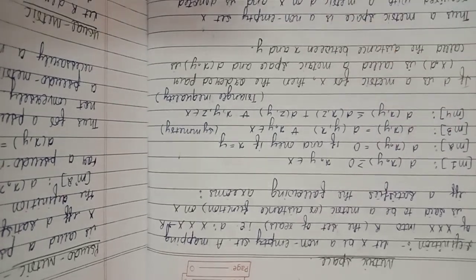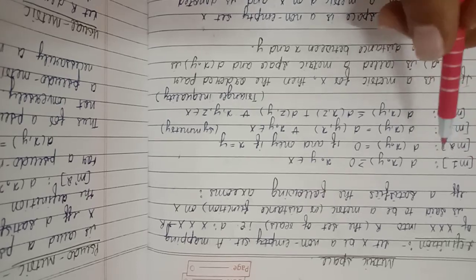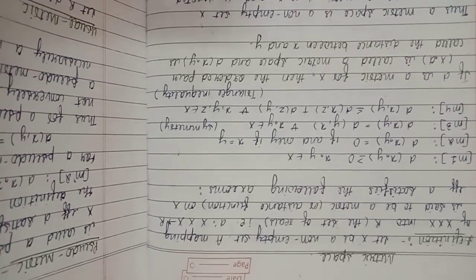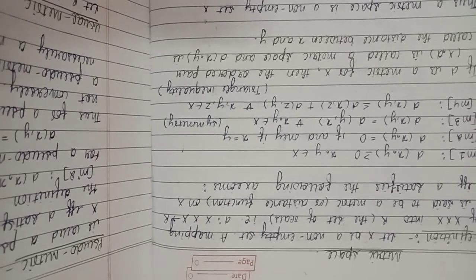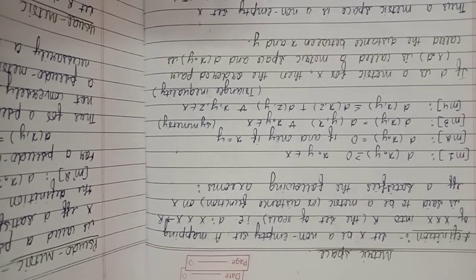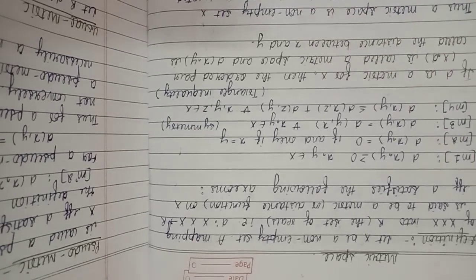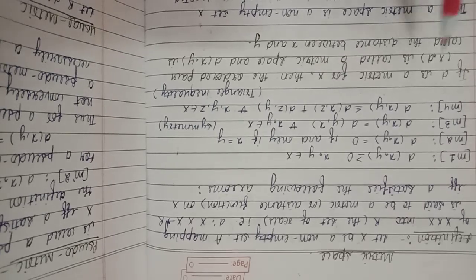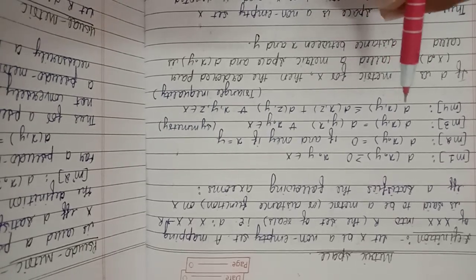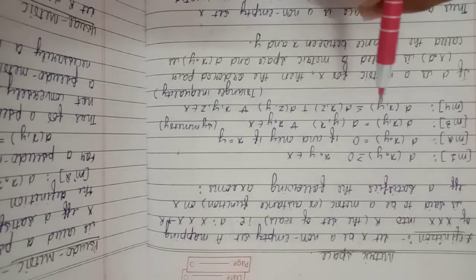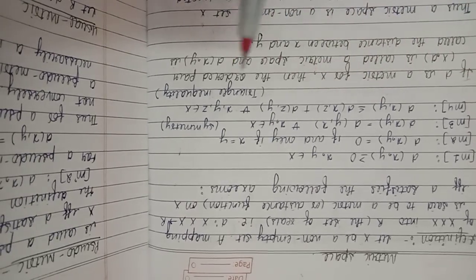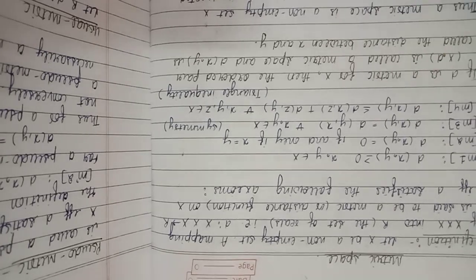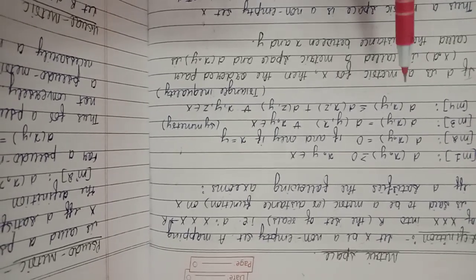are: first axiom is M1. M1 is defined as d(x,y) is greater than or equal to 0, x, y belongs to X. M2 is defined as d(x,y) is equal to 0 if and only if x is equal to y. M3 is defined as d(x,y) is equal to d(y,x) for every x, y belongs to X. This is the symmetry in which d(x,y) and d(y,x) both are equal.